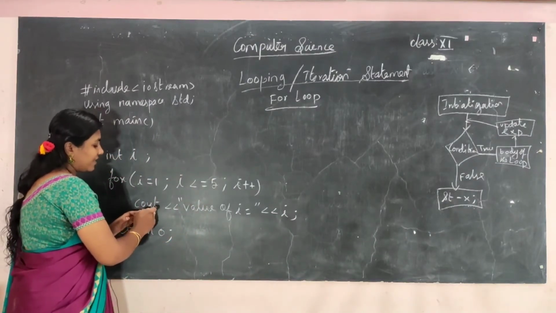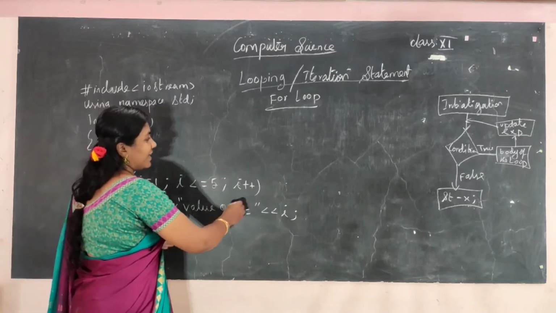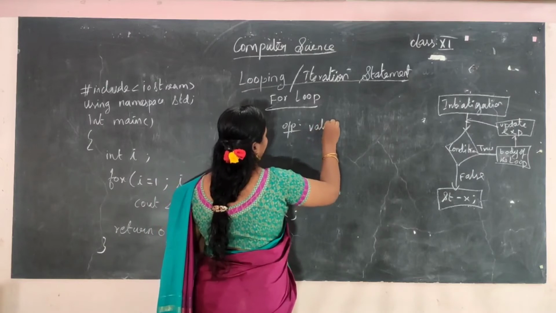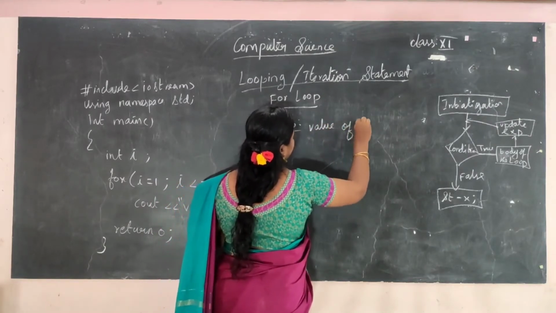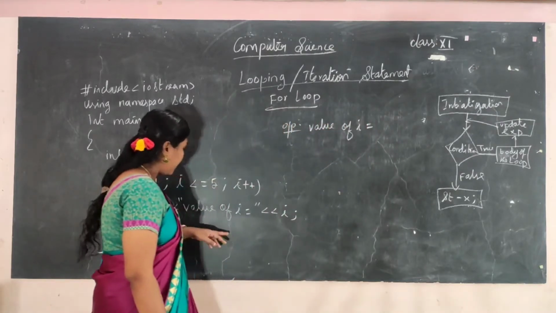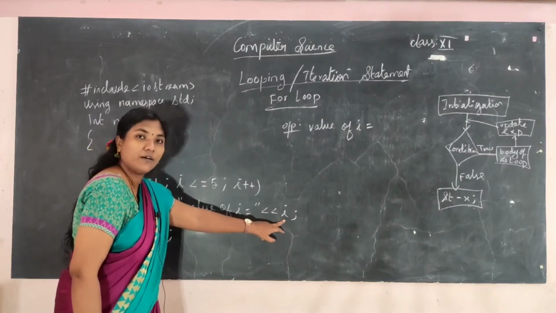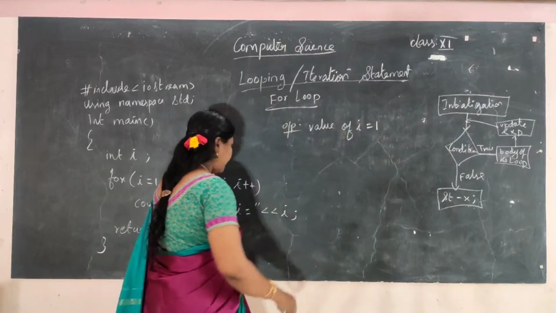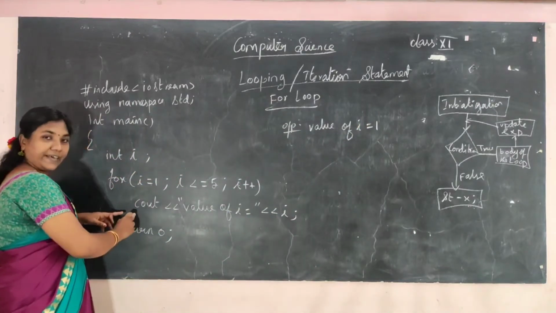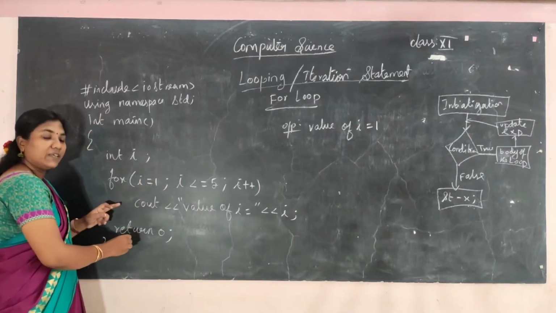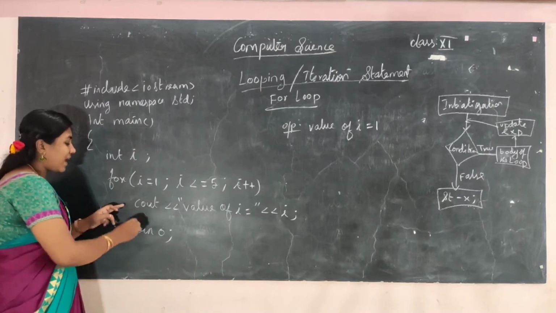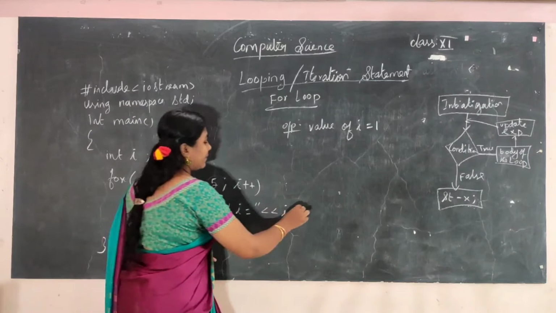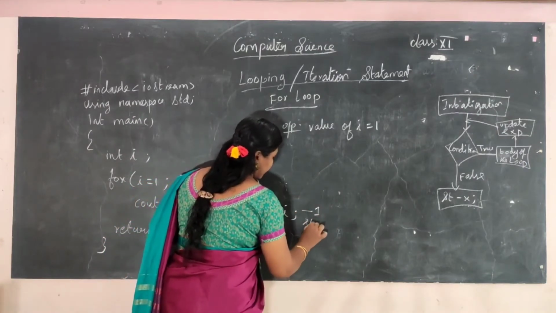So here what I have given, see, output: value of I is equal to, and then I have asked to print I. What is the value now? I is 1. Here I have not given an open curly brace and close curly brace, because I am having only one single statement.